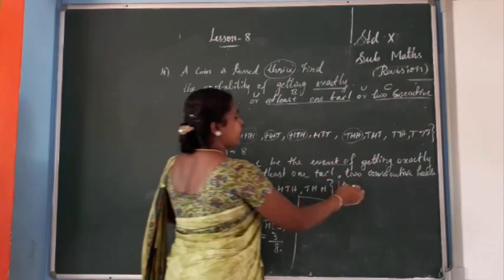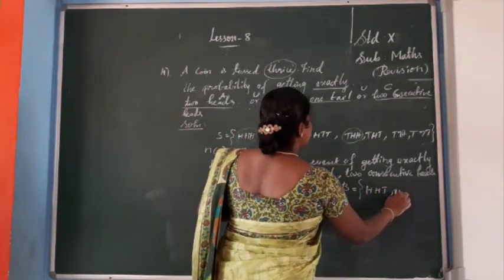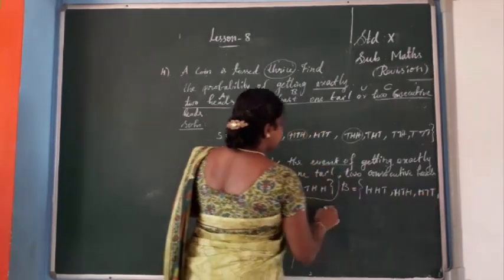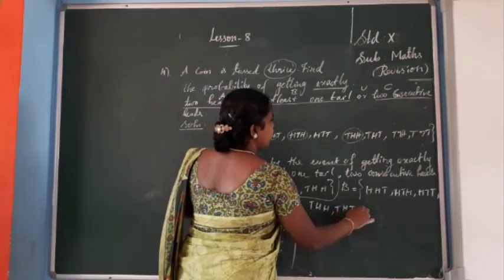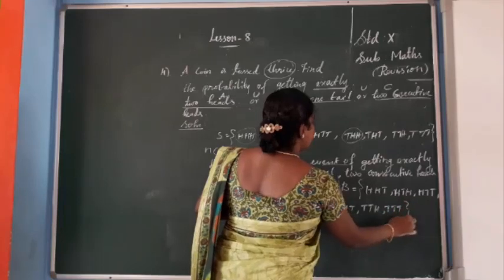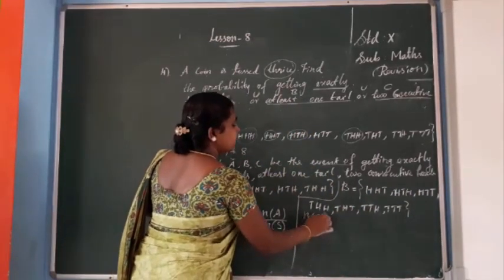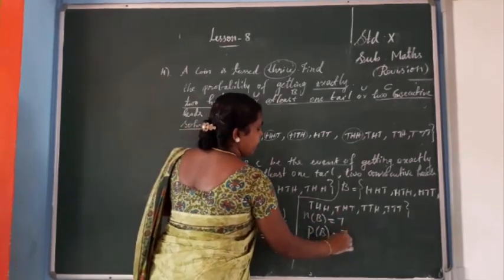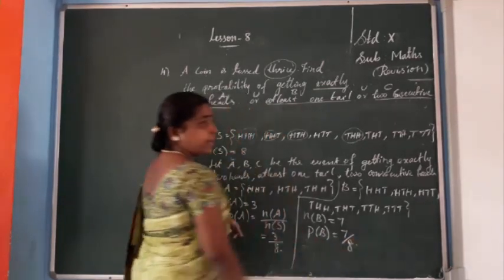So you can take all the sets: H T H, T H T, T H, T T. Okay, so you count it, 7 you will get. So n of B equal to 7, P of B equal to n of B by n of S, that is 7 by 8. Okay, 7 by 8.